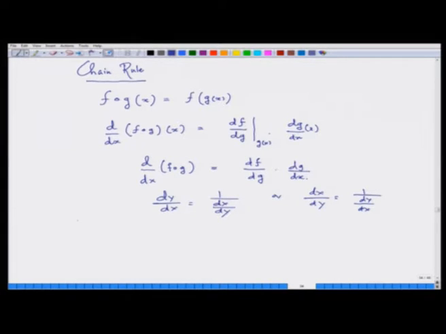Now, consider a function y is equal to f(x), where f is a bijective function, means it has an inverse. So, which means x can be written as f inverse of y, which would imply that I can write y as f of f inverse of y.